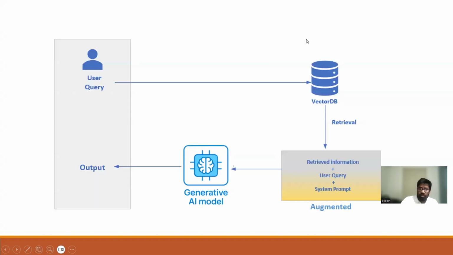Then the second part: when a user makes any query, it goes to the vector database, because we already have the required information over there. It retrieves the information, augments the user query and system prompt with it, and gives it to the LLM. Then we get the required output. Why is a RAG application used?